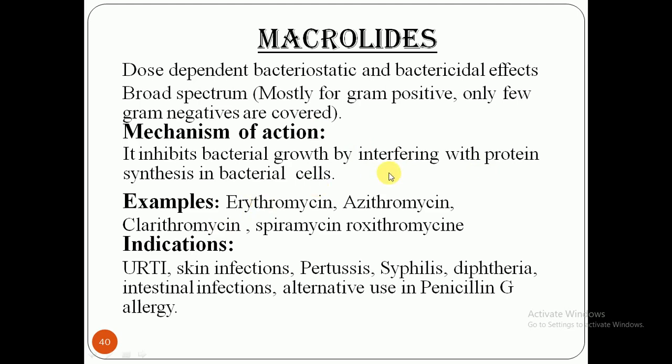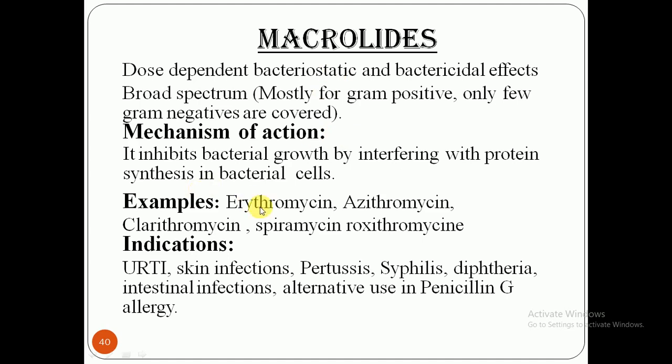As we know, there are special proteins produced inside bacterial cells. So first of all, you have to target the area of the bacterial cell where proteins are synthesized: the ribosomes, which are responsible for protein synthesis. These drugs act directly on that area and stop bacterial growth by binding with the 30S and 50S ribosomal subunits, because these ribosomes are responsible for protein synthesis.